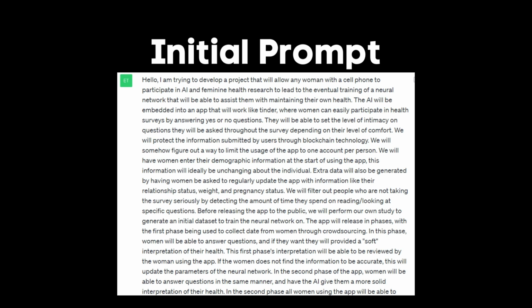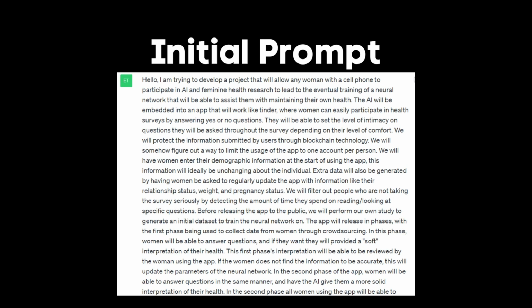Before releasing the app to the public, we will perform our own study to generate an initial dataset to train a neural network on. The app will release in phases, with the first phase being used to collect data from women through crowdsourcing. In this phase, women will be able to answer questions, and if they want, they will provide it a soft interpretation of their health.